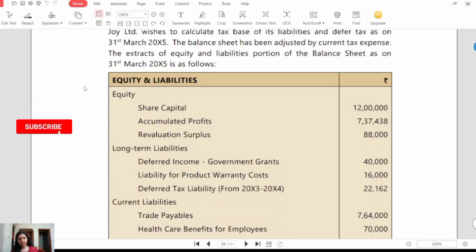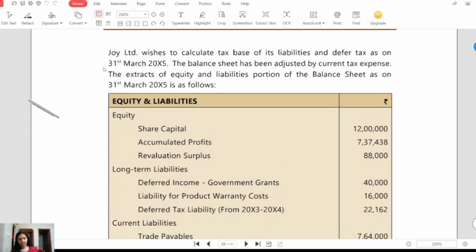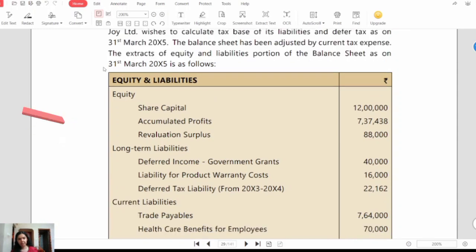The extract of equity and liabilities portion of the balance sheet as on 31st March 2025 is as follows. Equity and liabilities. So let's see the extract of equity and liability now. In this case, the company wants to calculate the tax base and deferred tax of its liabilities.